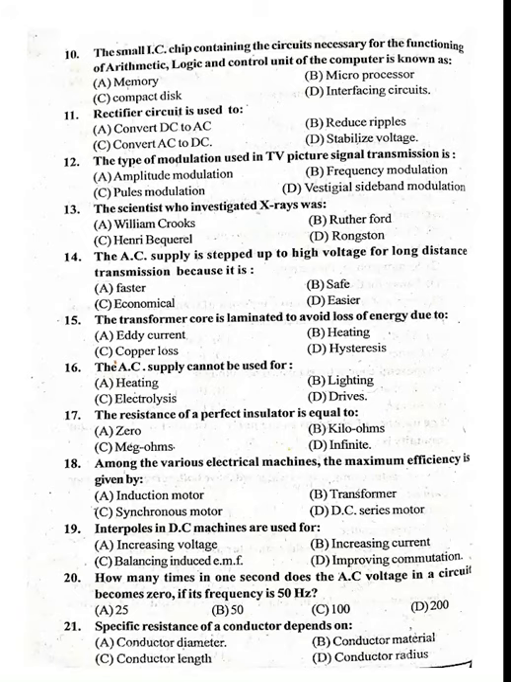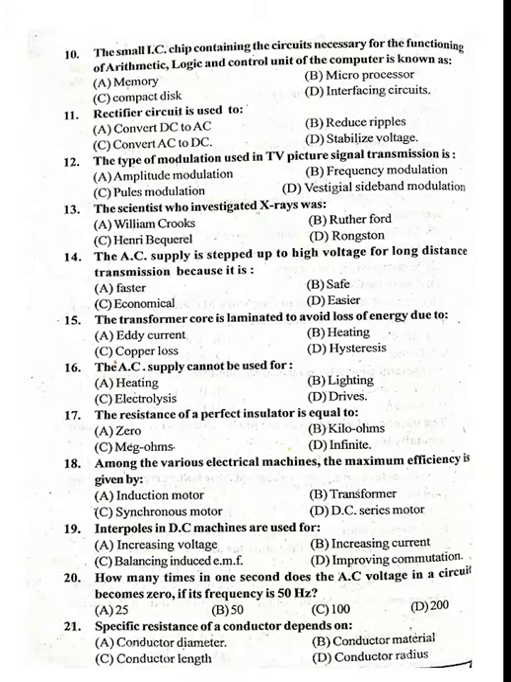The AC supply cannot be used for what? The AC supply cannot be used for electrolysis. Next, 17th question. The resistance of a perfect insulator is equal to, that symbol, infinite. Infinity. Among the various electrical machines, the maximum efficiency is given by option B, transformer, because there are no moving parts. That's why transformer gives maximum efficiency among electrical machines.